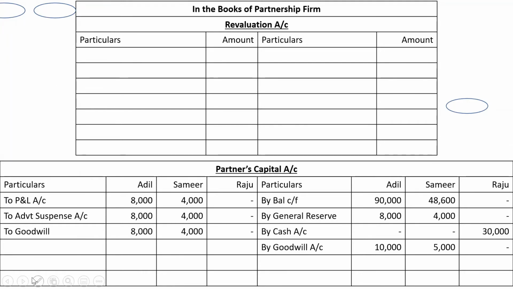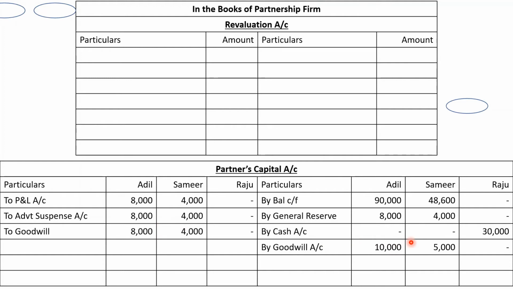Please be careful. They have not received 8,000 and 4,000, but actually speaking we have cancelled 8,000 and 4,000. That is the old goodwill which we are cancelling from the balance sheet. And since an asset side item is cancelled, automatically one liabilities item should also be cancelled. So partners' capital account is getting cancelled, because every debit should have equal and corresponding credit. So credit is given to goodwill, debit should be given to partners' capital.